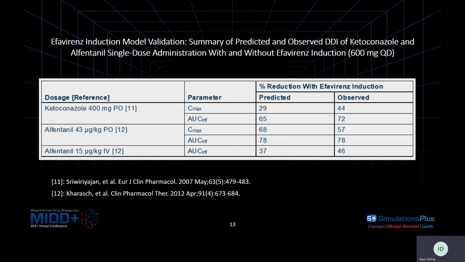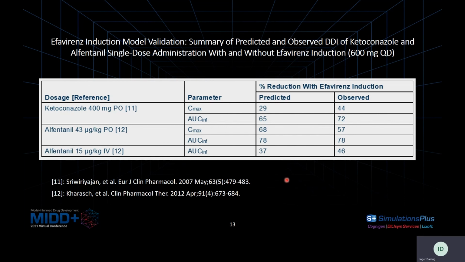So the table in this slide summarizes the predicted and observed effects of efavirenz induction on both ketoconazole and alfentanil PK parameters. If we quickly look at the Cmax, for ketoconazole, we're somewhat under-predicting the impact of efavirenz induction, and for the alfentanil, the Cmax, we're somewhat over-predicting the percent reduction.